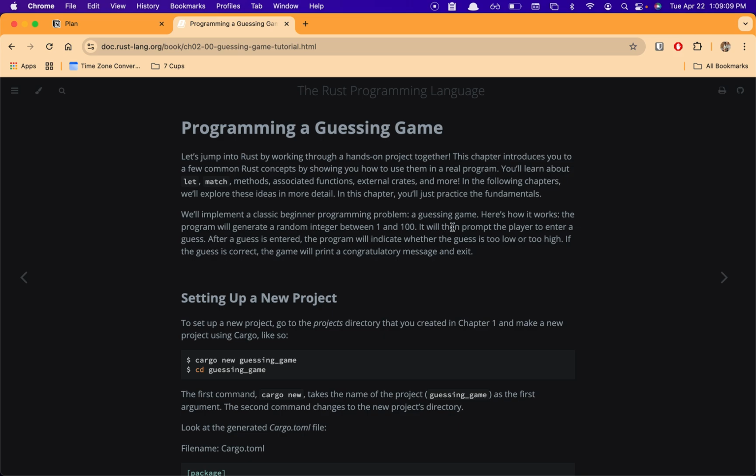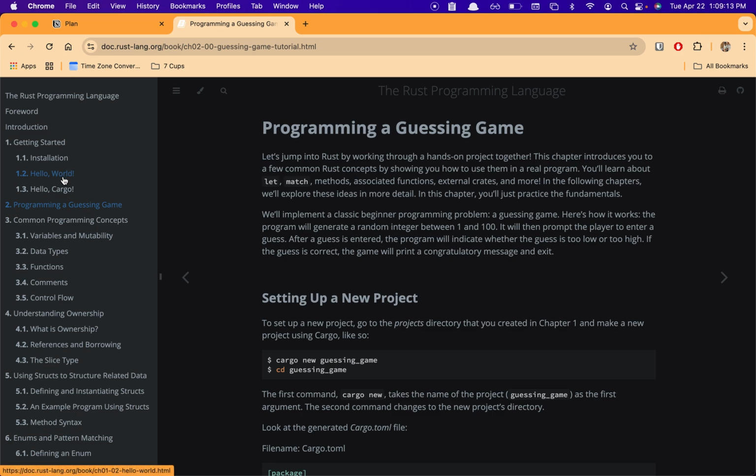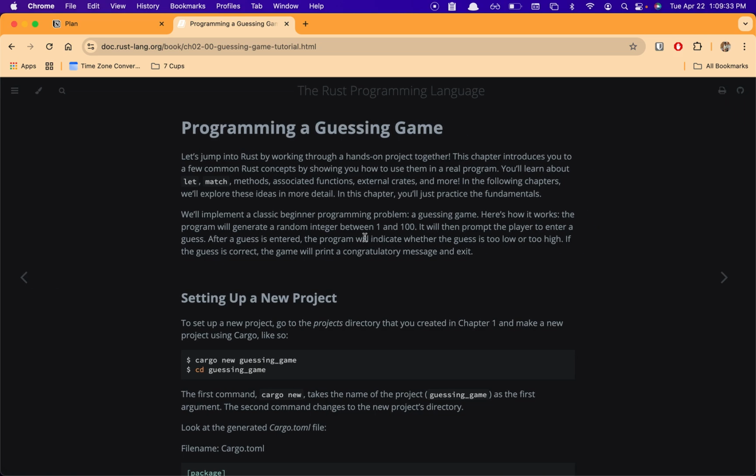We have already done the Hello World program, and I've already learned what a simple Hello World looks like in Rust. I think it uses a macro called println, and their package manager called Cargo, which is also a build tool. So yeah, let's now do this guessing game.